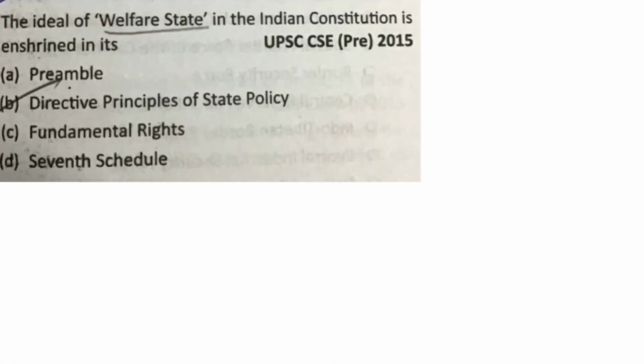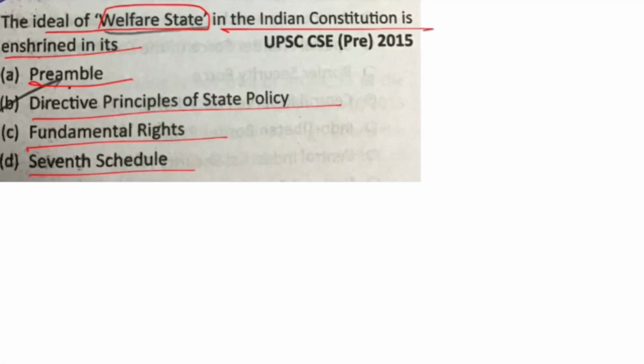Next, the ideal of welfare state in the Indian Constitution is enshrined in preamble, directive principle of state policy, fundamental rights, or 7th schedule. So, directive principles of state policy. We have discussed a question that is related to welfare state earlier also.